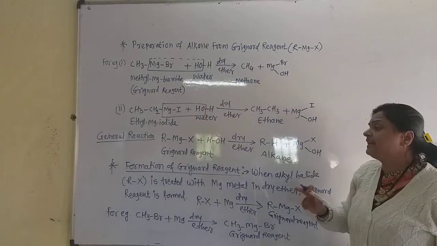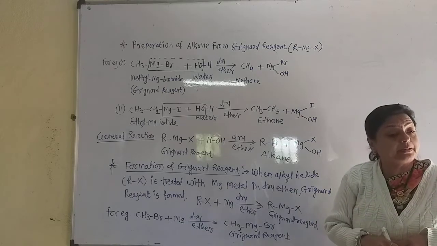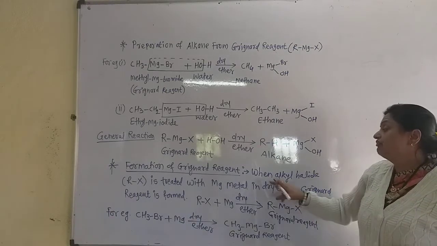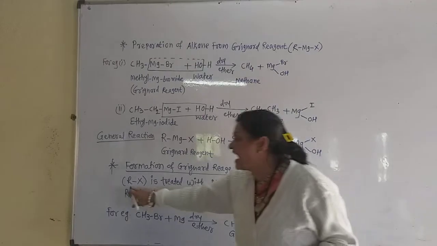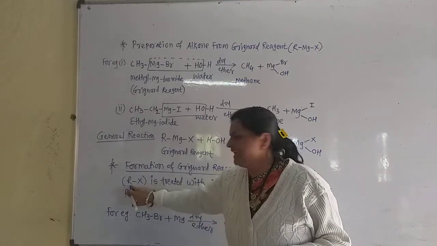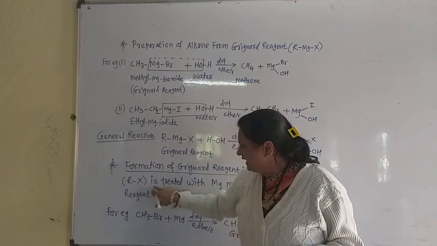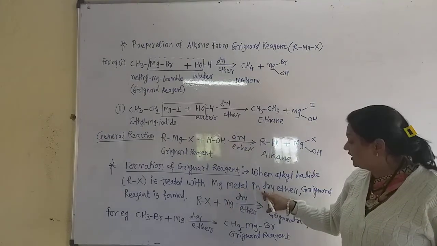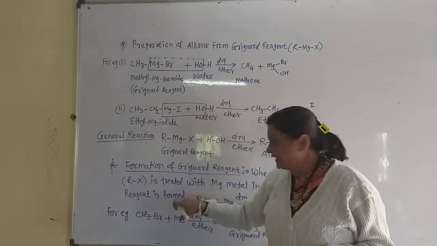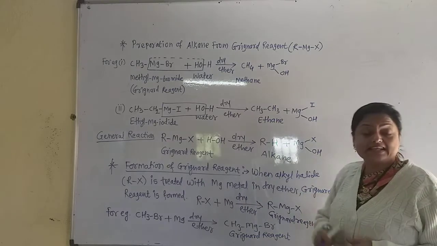Now how is this Grignard reagent prepared, how is it formed? When alkyl halide, RX, where R means alkyl group and X means any halogen, is treated with magnesium metal in the presence of dry ether, Grignard reagent is formed.